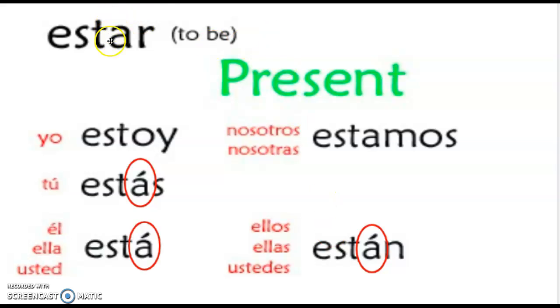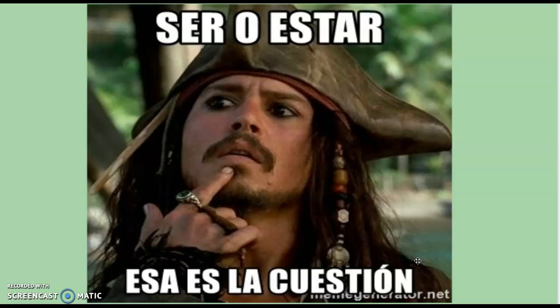Estar is an AR verb, and it follows a pretty normal AR pattern. You take off the AR and add either o, as, a, amos, or an, except in this case we're using hoy. And notice that we have accents over these three A's. And if you need extra help with that and reasons for why that is, you can look at the previous video on estar. But those accents are basically there because there are other words in Spanish that are spelled the same way, but are pronounced differently and mean something a little different. So the accents help us to know which one it is when we see it written down. So ser o estar es la cuestión.